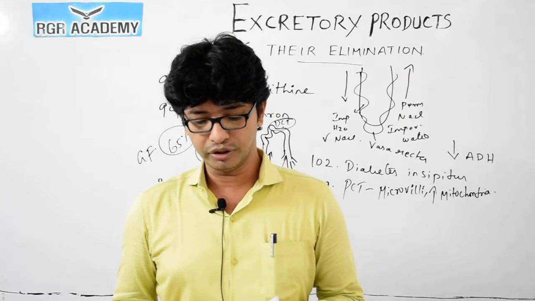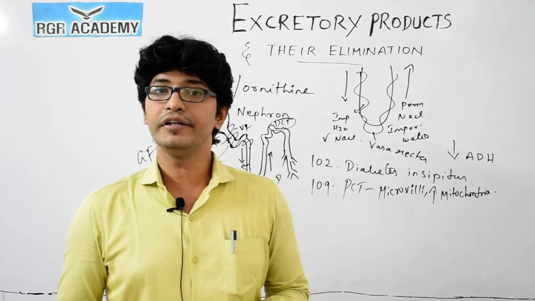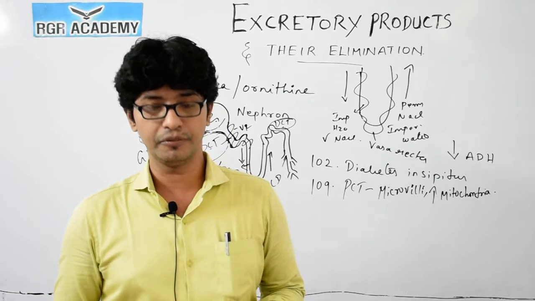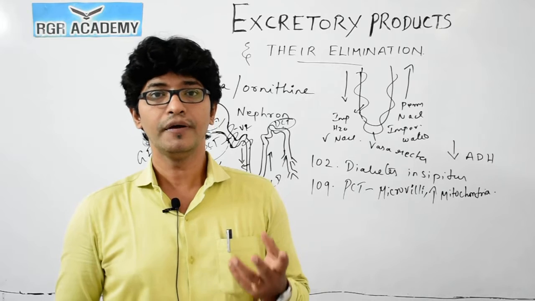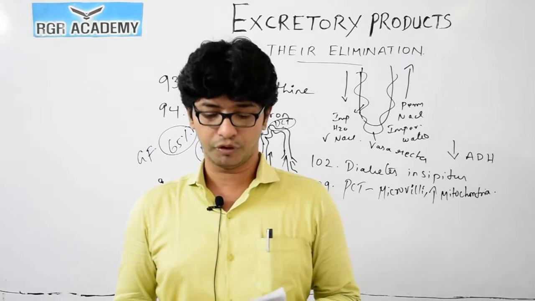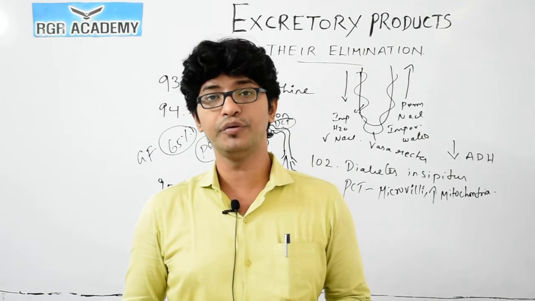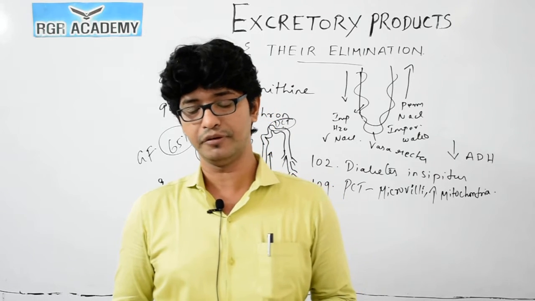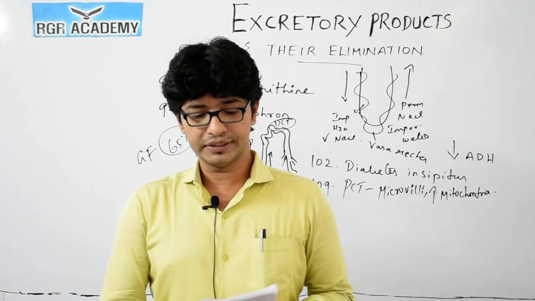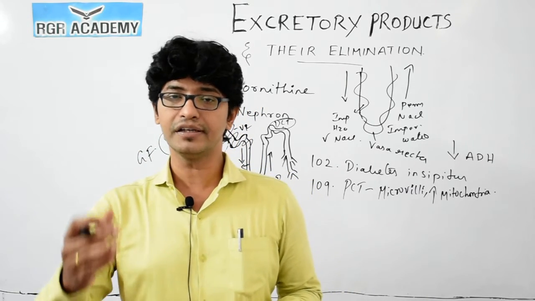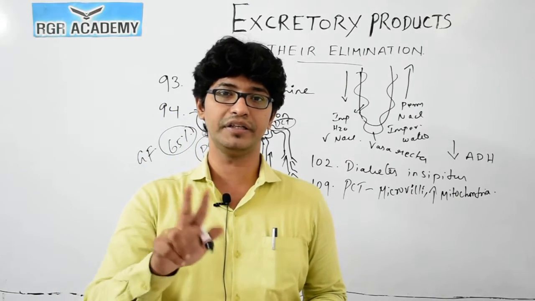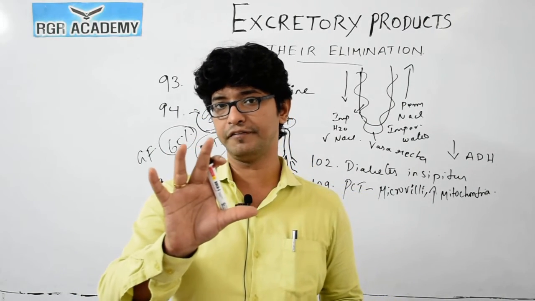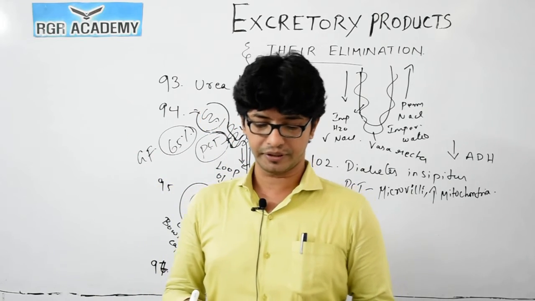Question 110, glucose and amino acids are reabsorbed where? Repeat the same logic, it's the proximal tubule. The proximal tubule, it's because of what? It is permeable to water. And it excretes around what? 25 to 30 grams of urea per day. Sometimes they ask how much urea is excreted per day, 25 to 30 grams. So option 1 is the correct answer for this question. It's all the same type of question, with a slight twist they made. But have this in mind, the proximal convoluted tubule and the functions that you should remember.